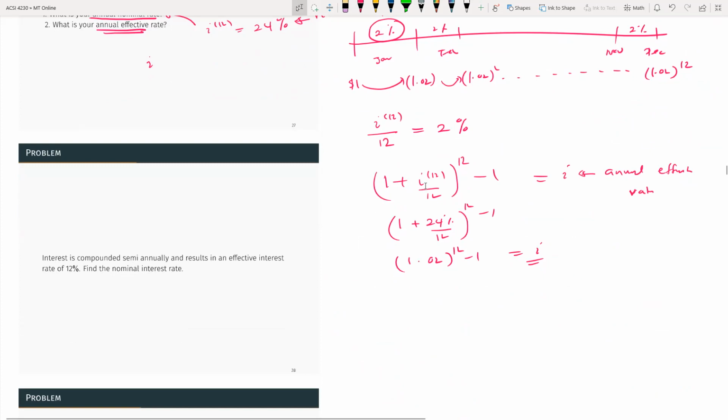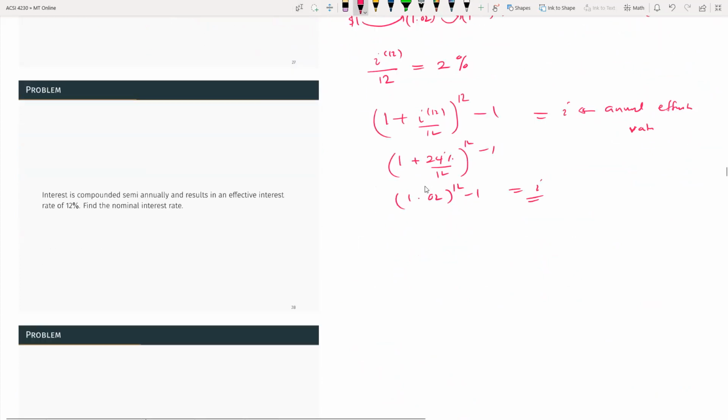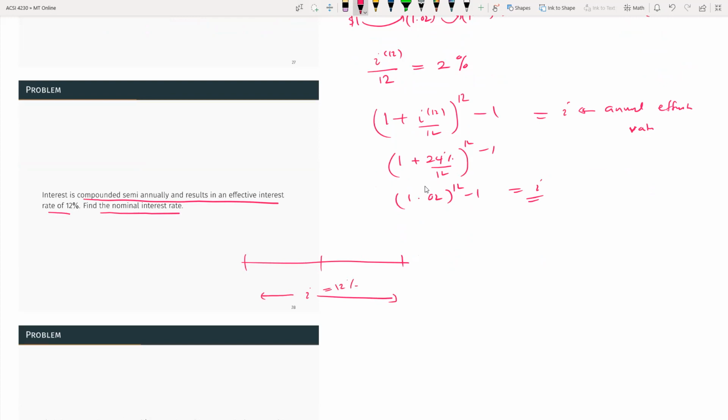Interest is compounded semi-annually, resulting in an effective interest rate of 12%. Find the nominal interest rate. So compounded semi-annually and resulting in an effective rate of 12%. Find the nominal rate. So you can see that it's compounded semi-annually, for 6 months. And the effective rate was 12% for the entire year. Now they are giving the rate as 12%, and we want to find the nominal rate.